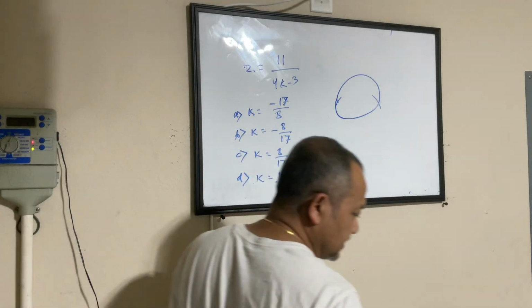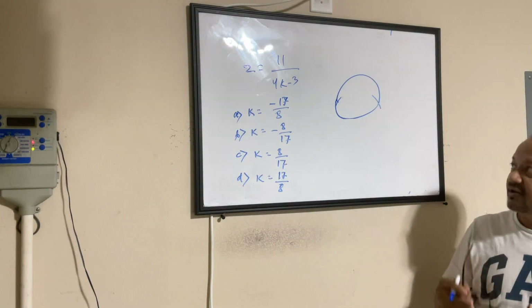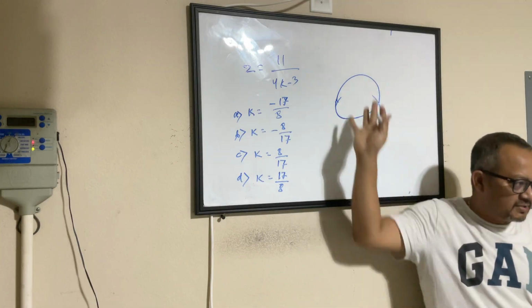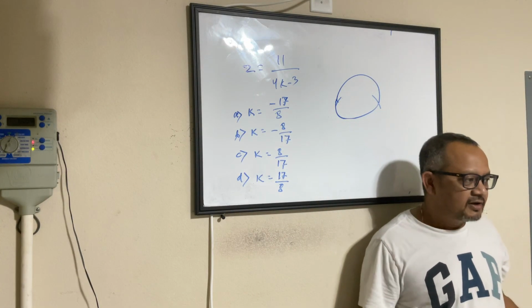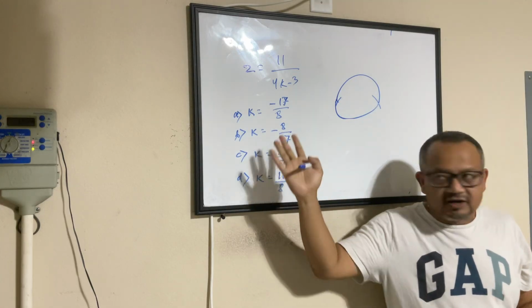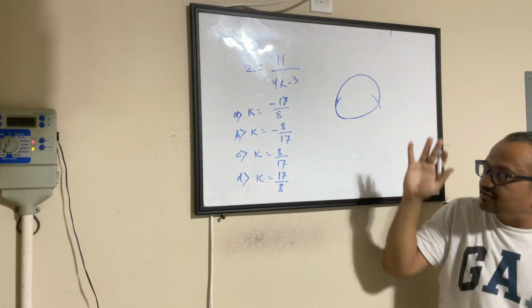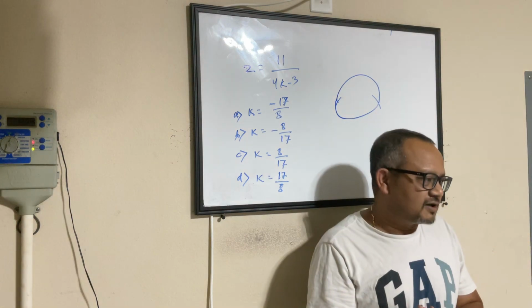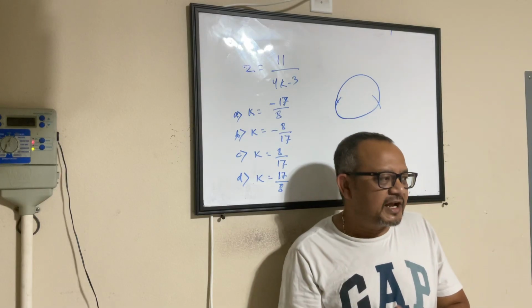You have 4 options here, and this is a typical problem that you will deal with when it comes to rational equation. A sample equation. I am not saying that you will not deal with quadratic equation in the rational equation, but this is one of the standard ones. I want you guys to solve this and tell me the answer without solving it, because I want you guys to practice the elimination technique.